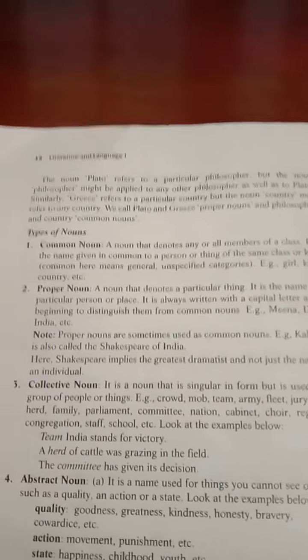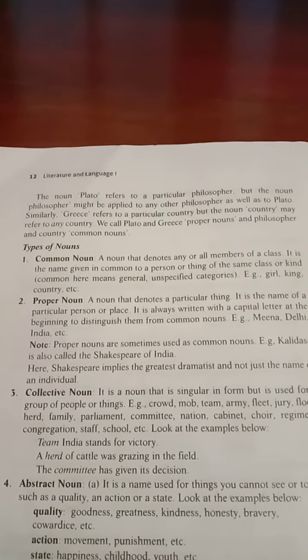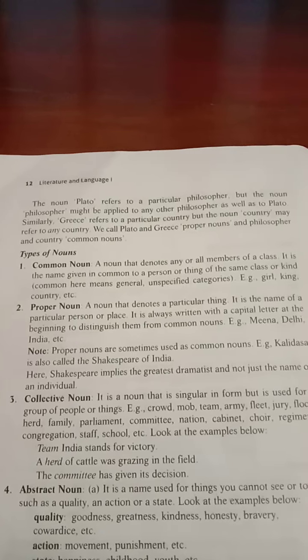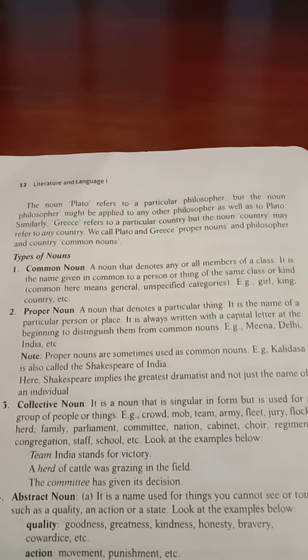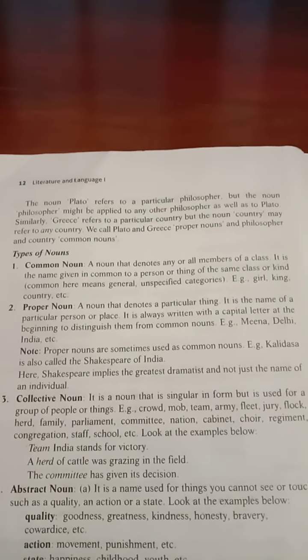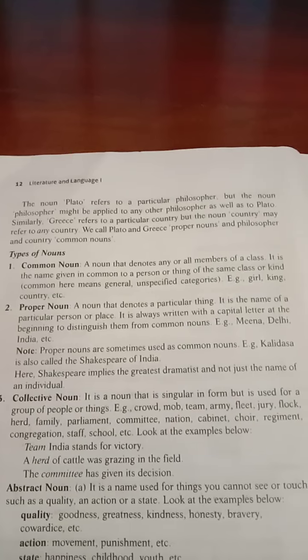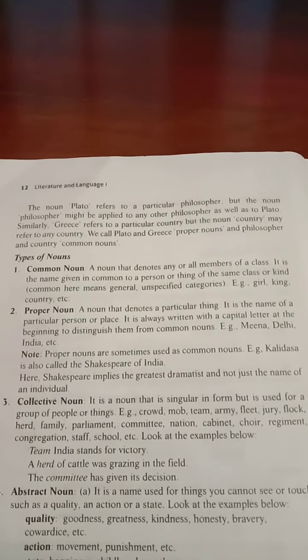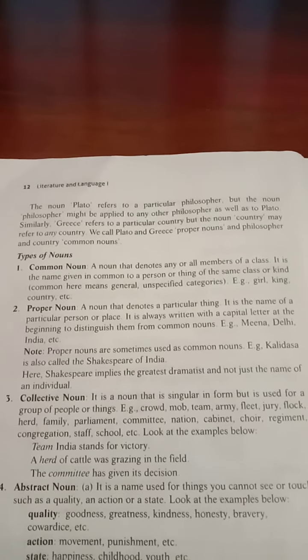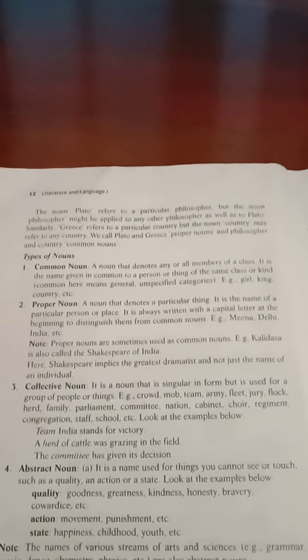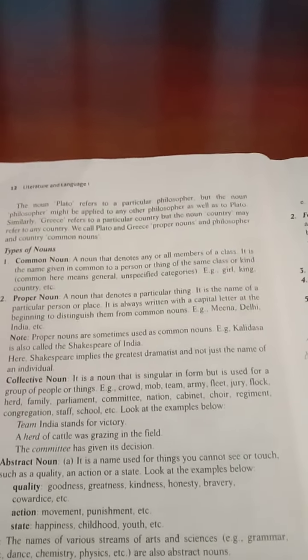The noun Plato refers to a particular philosopher, but the noun philosopher might be applied to any other philosopher as well. Similarly, Greece refers to a particular country, but the noun country may refer to any country. We call Plato and Greece proper nouns and philosopher and country common nouns. It means the common noun is one which may be common to all, common to other things.